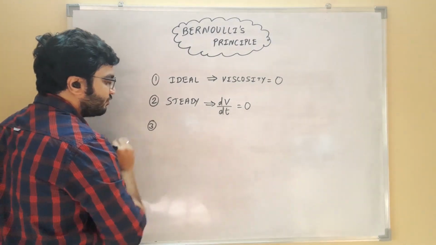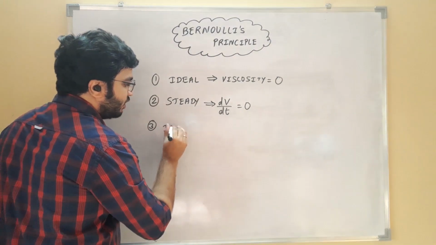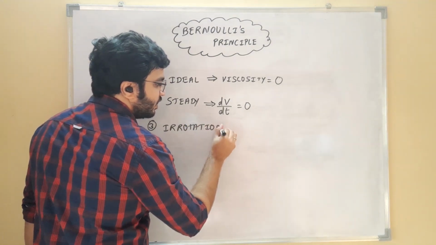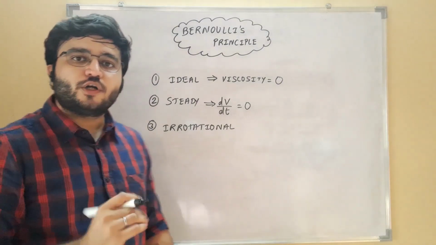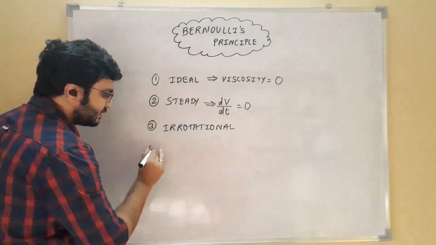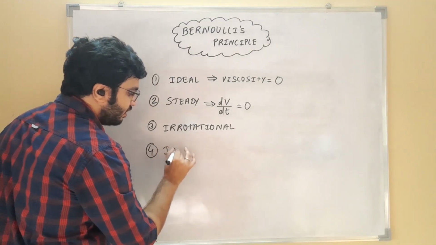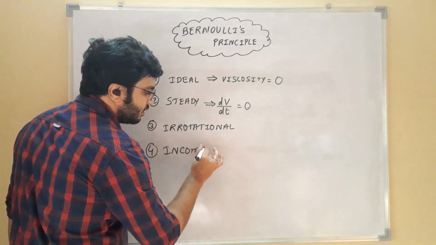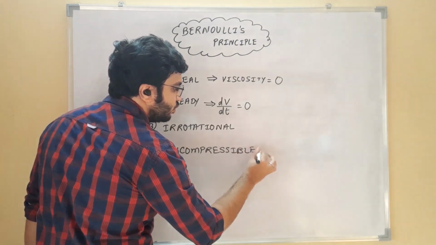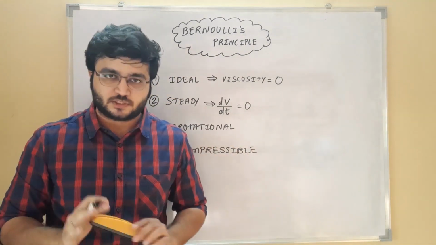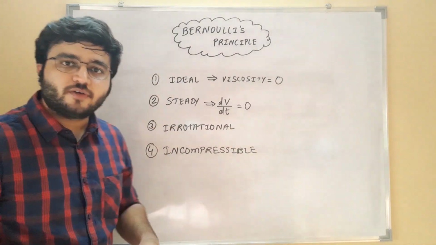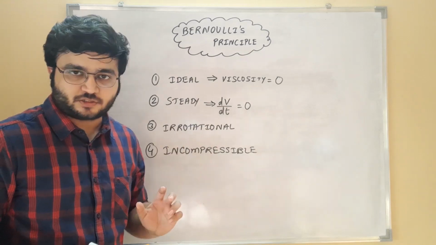Then third type of assumption is the fluid flow is going to be irrotational. That means the particles are not going to rotate with respect to its axis. And fourth assumption is the fluid flow is going to be incompressible. That means its volume is not going to change under any circumstances. So these are the four assumptions on which the Bernoulli's principle is based.